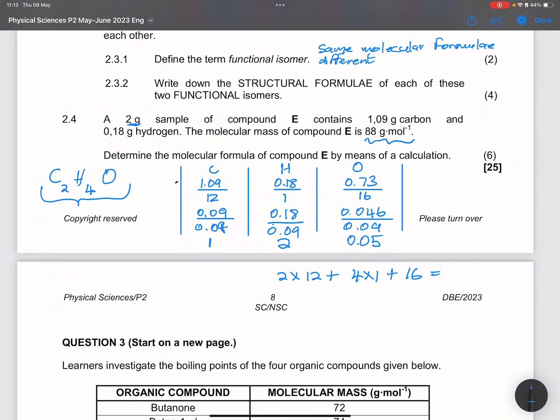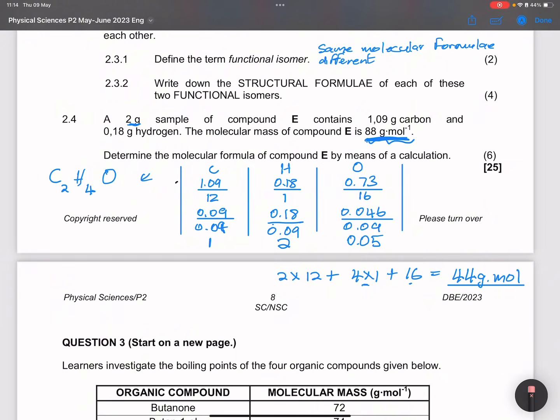So let's check. 2 times 12 gives me 24, plus the 16 gives me 40, plus the 4 gives me 44. So I get 44 grams per mole. But note the one that is given to us is 88 grams per mole, which means we need to multiply everything by 2 from what I have. It means it's twice as big.